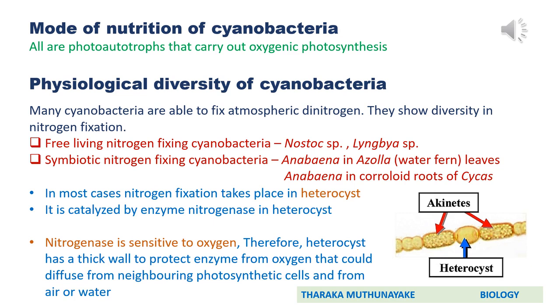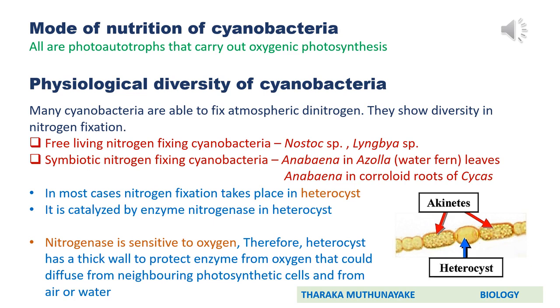Here, first we will move to nitrogen fixing ability of cyanobacteria. Many cyanobacteria are able to fix atmospheric dinitrogen, not all, many. They show diversity in nitrogen fixation. As in bacteria, here also there are two groups of cyanobacteria which are involved in nitrogen fixation: free living nitrogen fixing cyanobacteria and symbiotic nitrogen fixing cyanobacteria. Nostoc and Lyngbya are examples of free living nitrogen fixing cyanobacteria. There are common symbiotic associations.